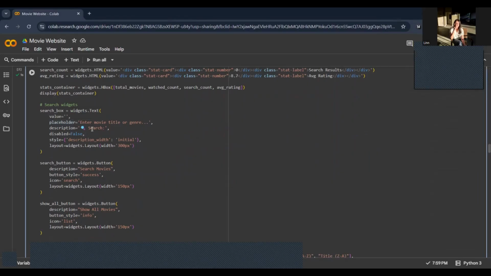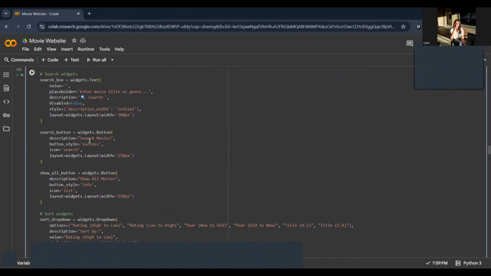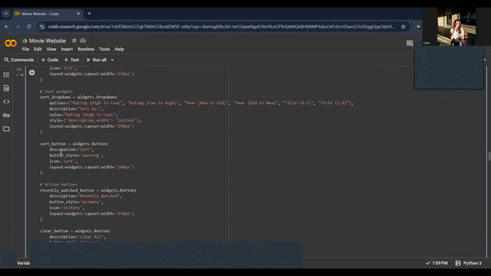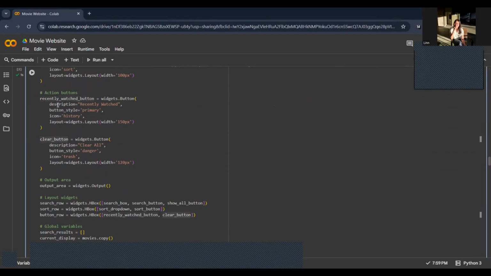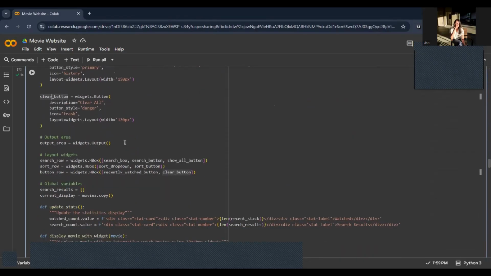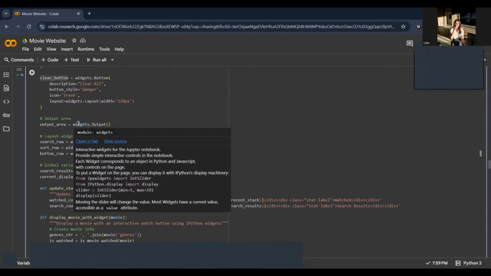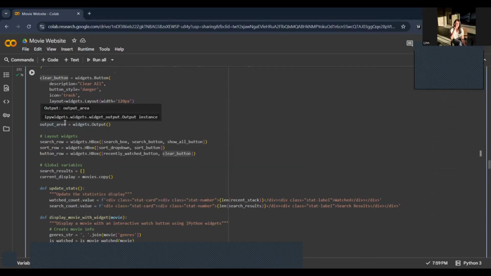This is for the search and control buttons. These create all the input tools that we can interact with, like the search box, search button, show all button, sort drop down, sort button, recently watched button, and clear button. These are all buttons, and each has a label, color, and actions attached to it later. This is for the output area, where our search results or movie list will be displayed dynamically.